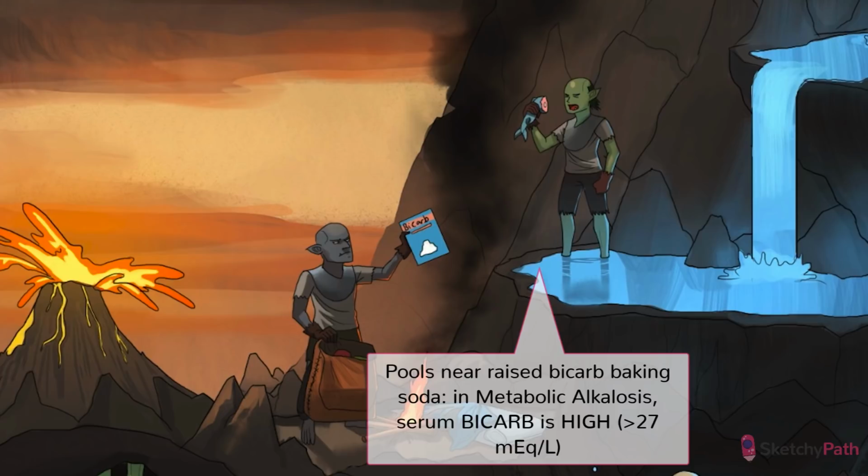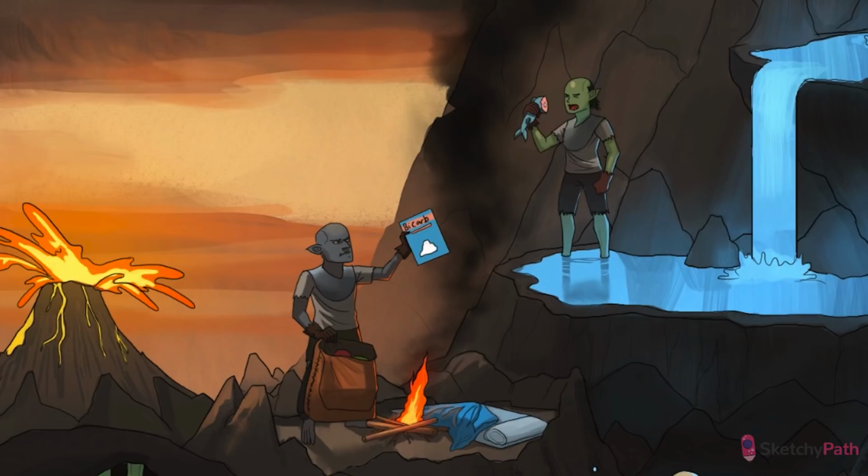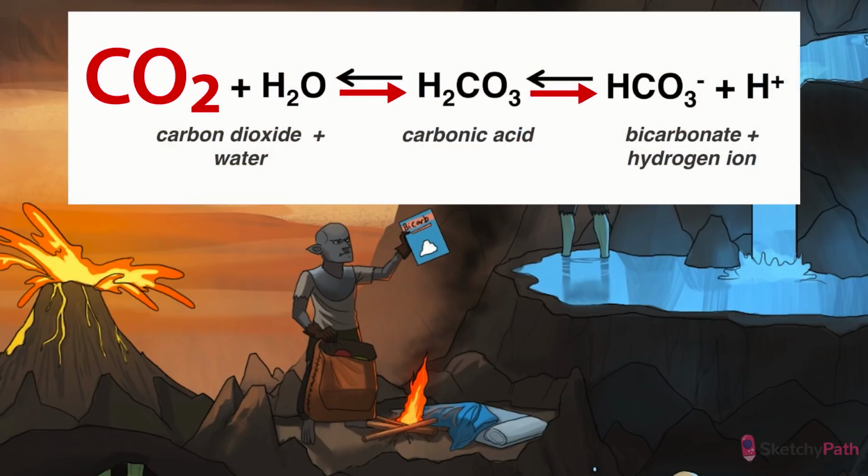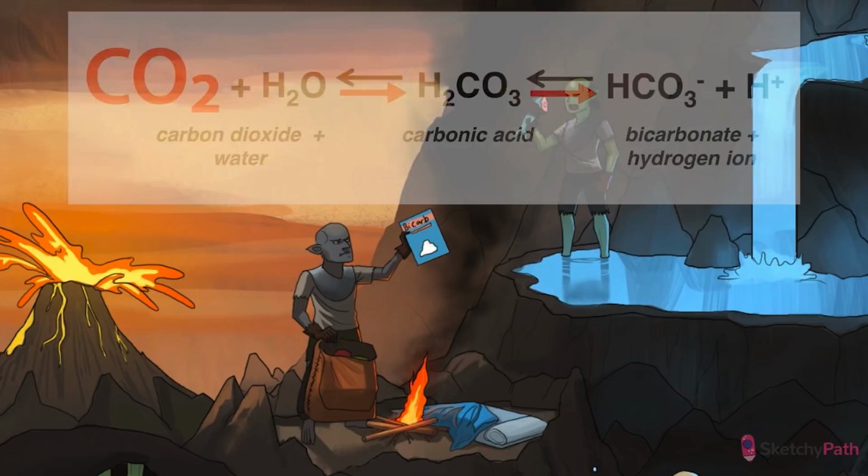The last part of the ABG is PaCO2. In the setting of metabolic alkalosis, compensation comes from the lungs. By decreasing ventilation, we can increase the amount of CO2 in the blood. See how that shifts the buffer system to the right? Adding more H+ to the system? This is how your body tries to fight off metabolic alkalosis, even though it never fully compensates.